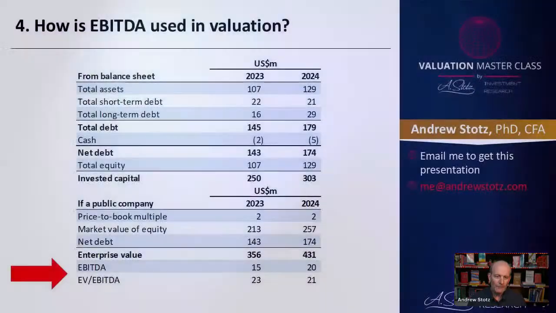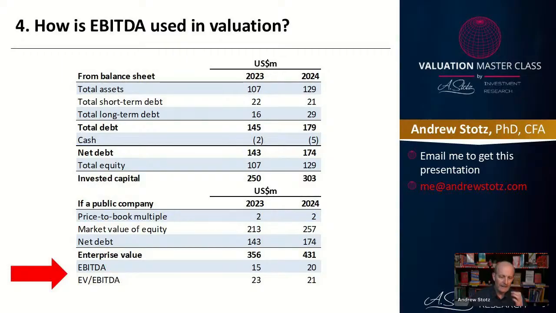And so if we look at the next one, we then can calculate. Now, for a moment, let's imagine that my numbers are right. And we end up with an enterprise value of 356. Now, enterprise value is the market value of the equity plus the net debt. Then we can look at the EBITDA and say, what's the relationship between EV and EBITDA? And in this case, enterprise value divided by EBITDA gives us 23 times. So this gives you a little bit of a picture of how to think about EV to EBITDA.